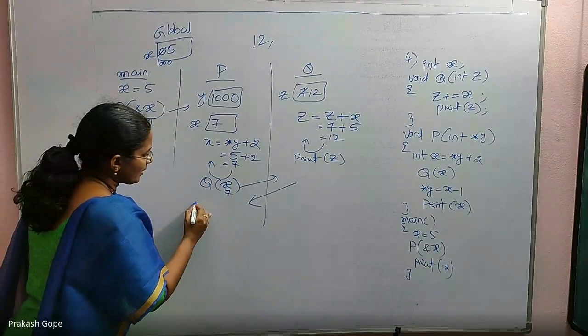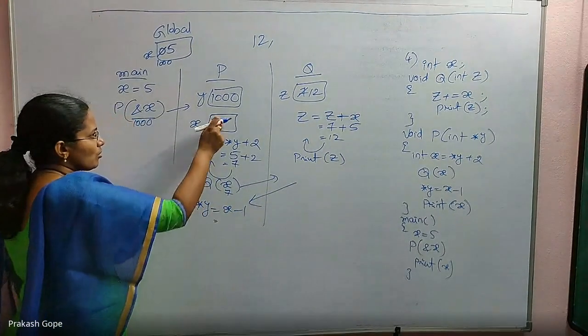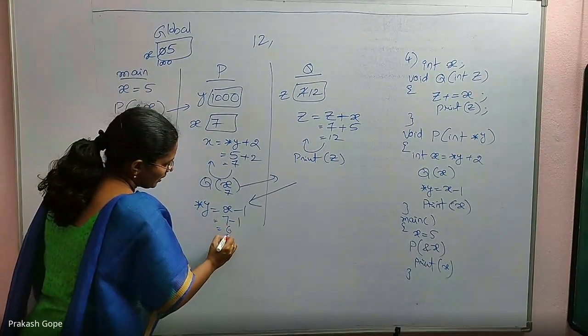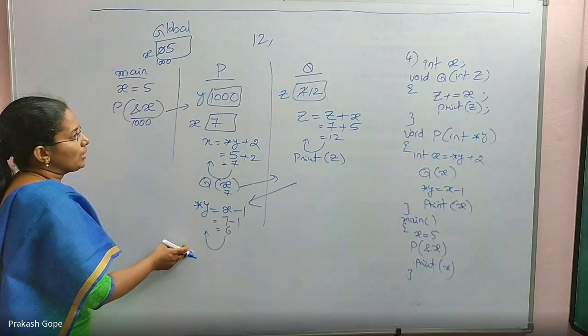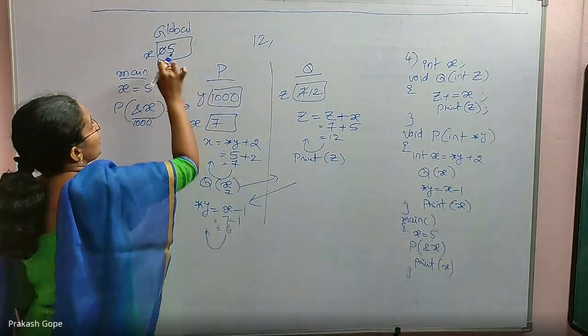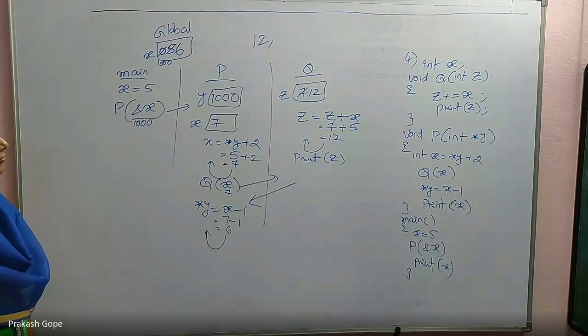After q of x, I have star y equal to x minus 1. What is x? Local x. 7 minus 1, 6, is updated as star y value. What is star y value? y has some address, the value in that must be updated to 6. Yes, updated.